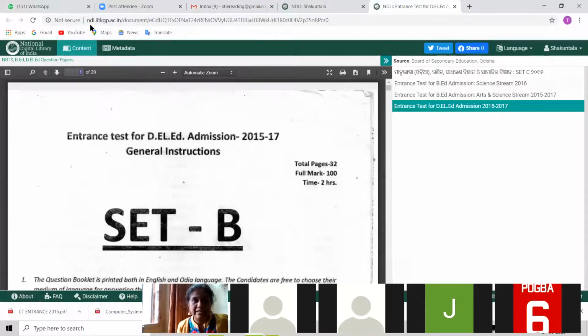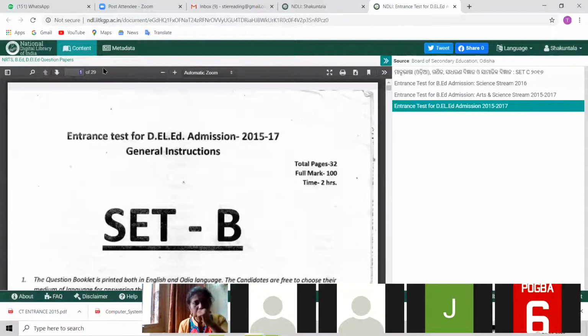If you can see now, content has become blue and I have access to full content. Why? Because I have logged in. I am a registered member of NDLI. So everybody from India can become a registered member of NDLI, provided you have one email ID and an internet connection, and it's totally free.